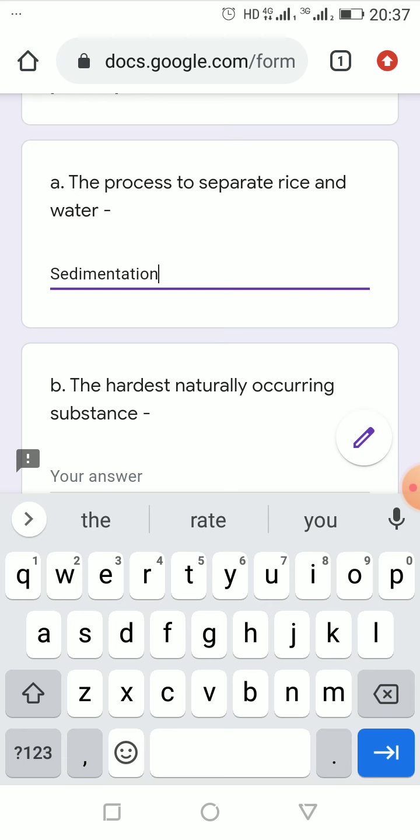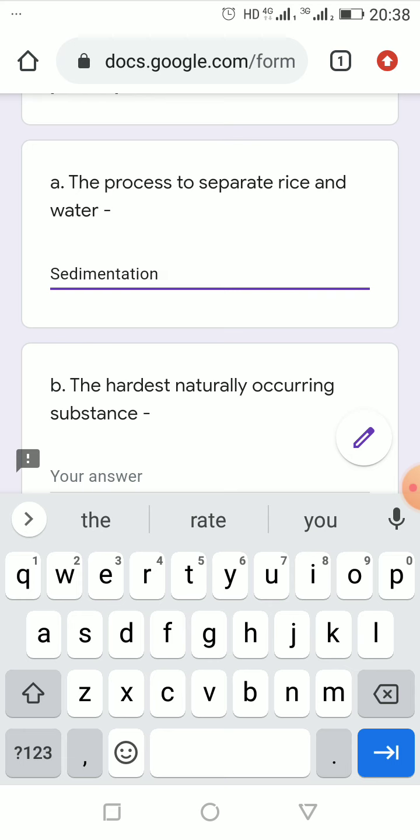But if one of the components of the mixture is light in weight, like chalk powder or any other lightweight particles mixed in water, then to separate those, we have to use the filtration process.